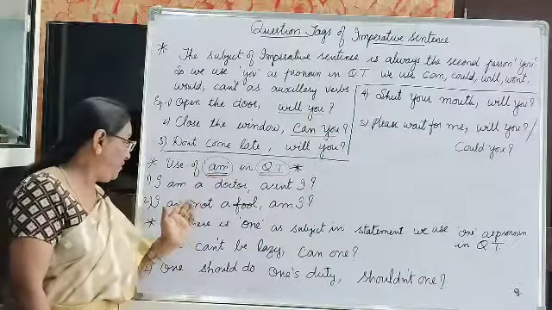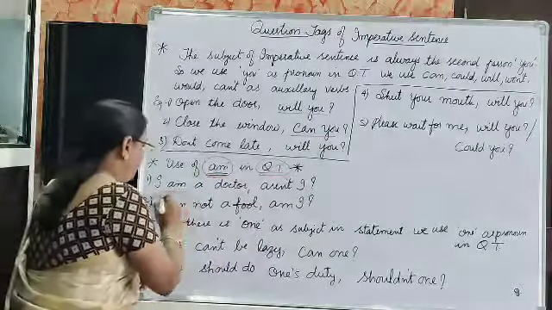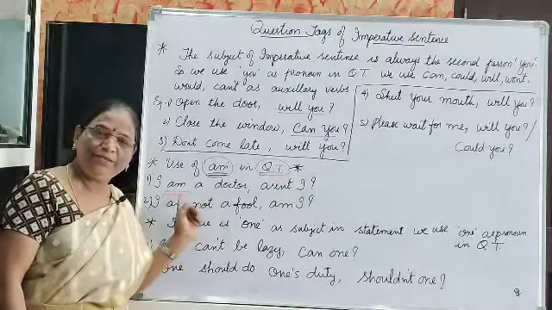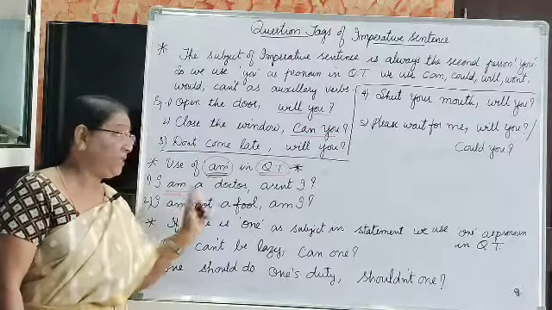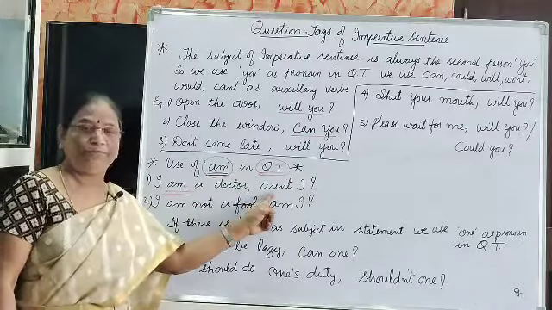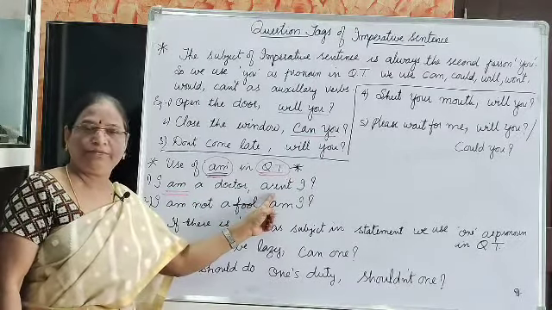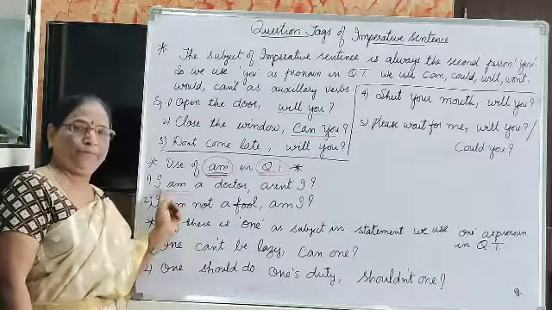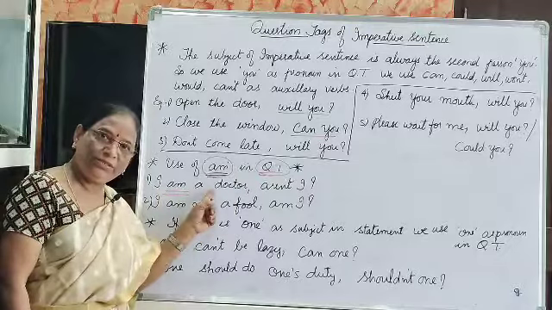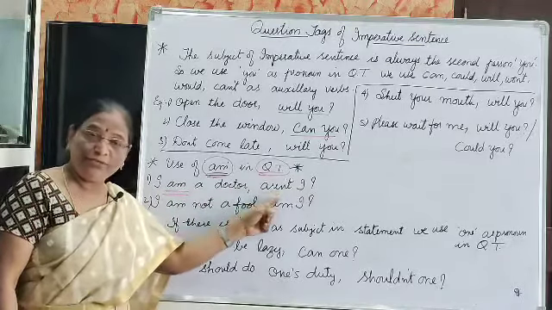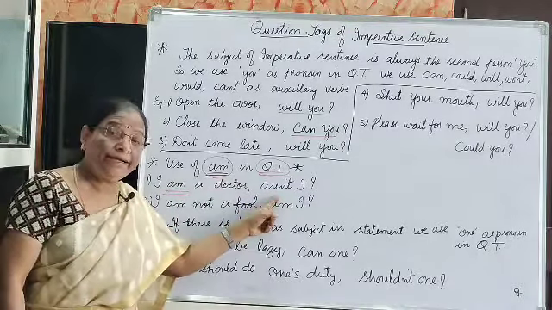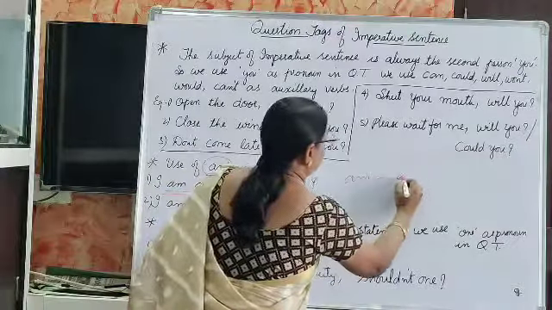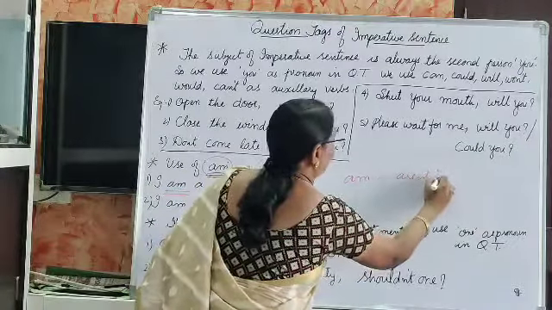But when we come to am, as in I am a doctor, when the statement is positive, we should write aren't I, not amn't I. I am a doctor, aren't I? It's not amn't I, it is aren't I. For am in a positive statement, we use aren't I.